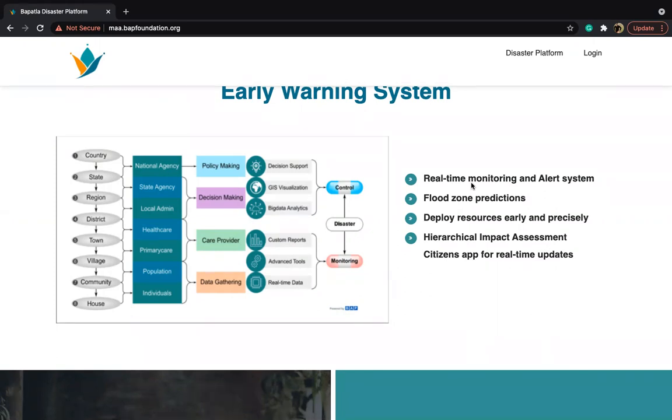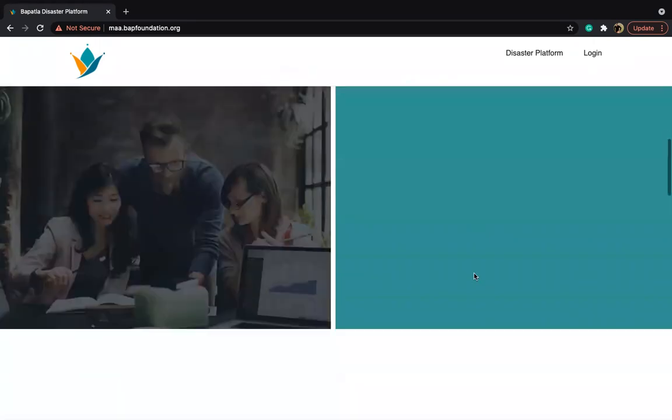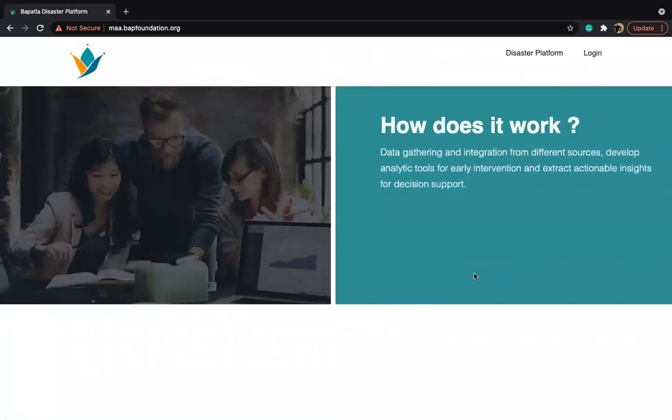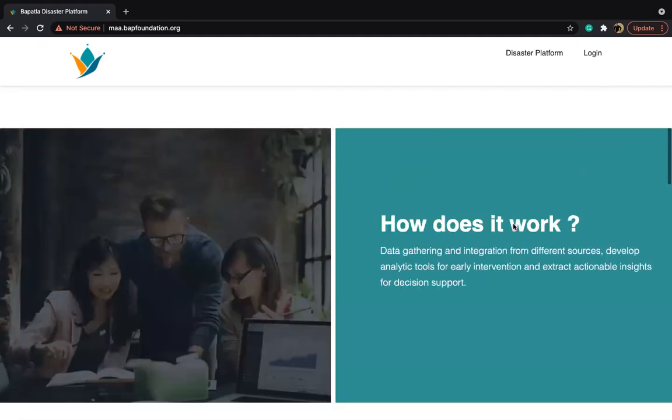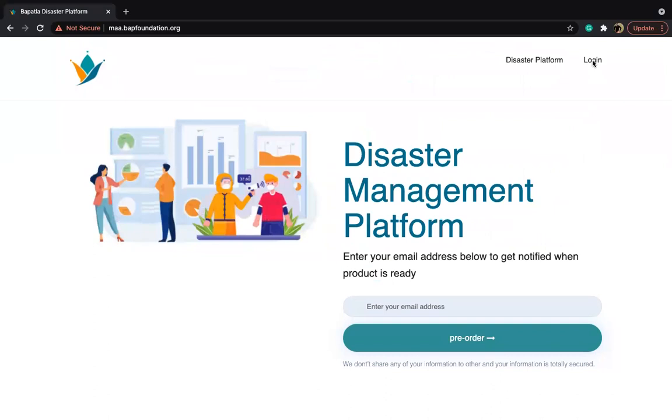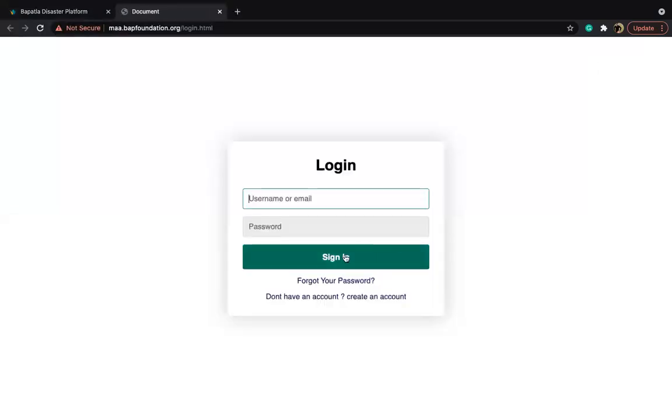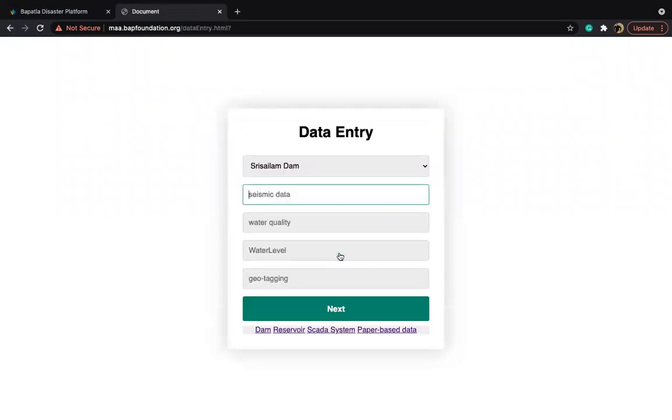Our solution has mainly three building blocks. The first one is data gathering and integration from different sources. The second one is a big data processing infrastructure and AI algorithms for flood forecasting. And the third building block is a disaster management portal for location-based real-time monitoring. So let me show you our data collection part, which is the most important element in this entire solution.